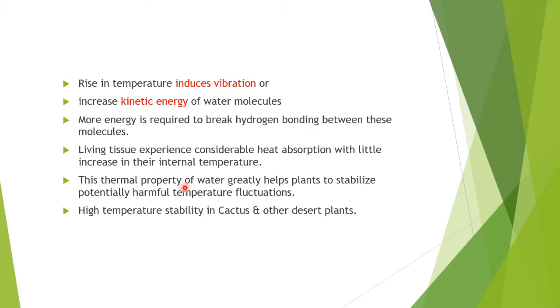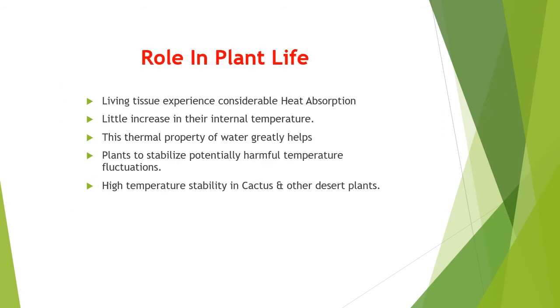This thermal property of water greatly helps plants to stabilize potentially harmful temperature fluctuations. Plants are exposed to very high temperature fluctuations, but although they are constantly absorbing heat, there is not much increase in their internal temperature. So high temperature stability in cactus and other desert plants is because of this property of water.